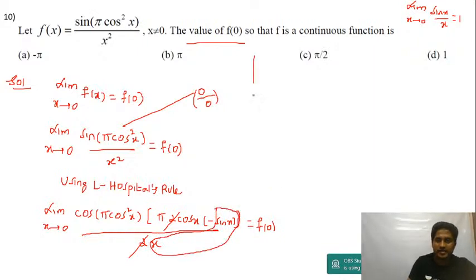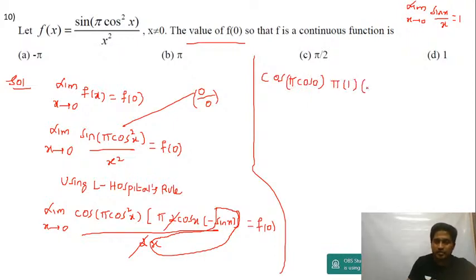Now x is tending to 0. You will get this as cos of pi into cos 0, that is anyway 1, cos 0 is 1, into pi, into cos 0 which is 1, into minus 1 is equal to f of 0.